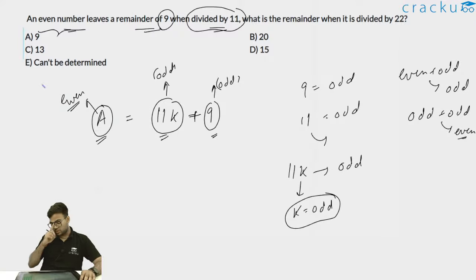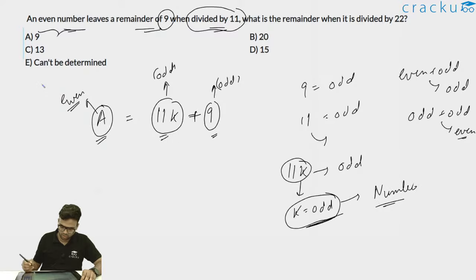K should be odd, because if k is even, what will happen? 11k will become an even number. Let's say if k is 2, 11 into 2 will be equal to 22, which is an even number. Again, k is 4, 11 into 4 will be 44, again an even number. If I say k is odd, 3, 5, 7, it will be 33, 55, 77, and thus 11k will be odd. Thus it must satisfy that k should be an odd number.